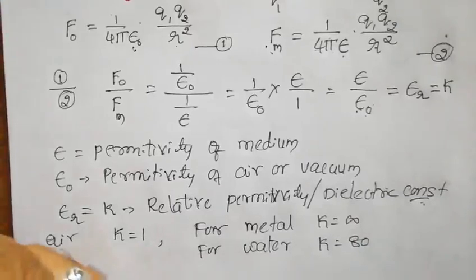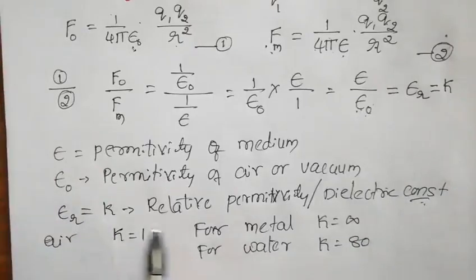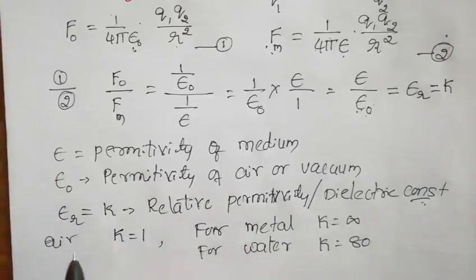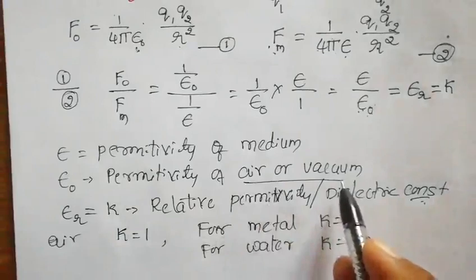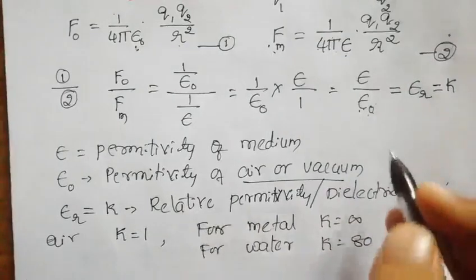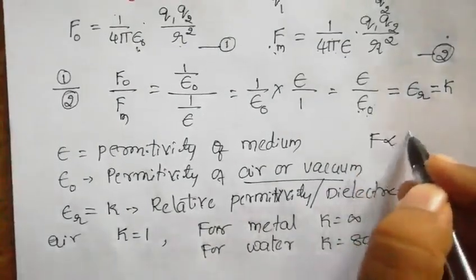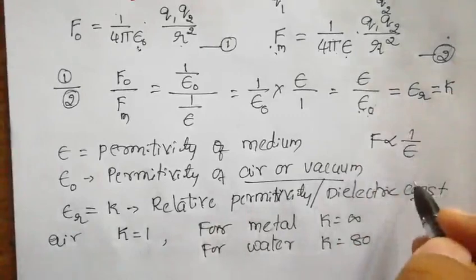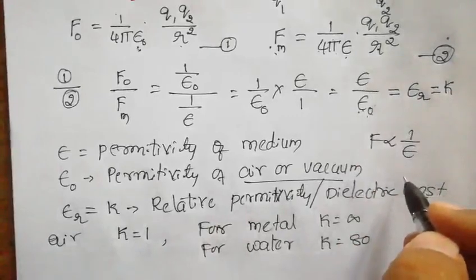The maximum force is in air medium, air or vacuum. For any other medium, the force is always less than in air or vacuum, because force is proportional to 1 by epsilon. Is it clear?